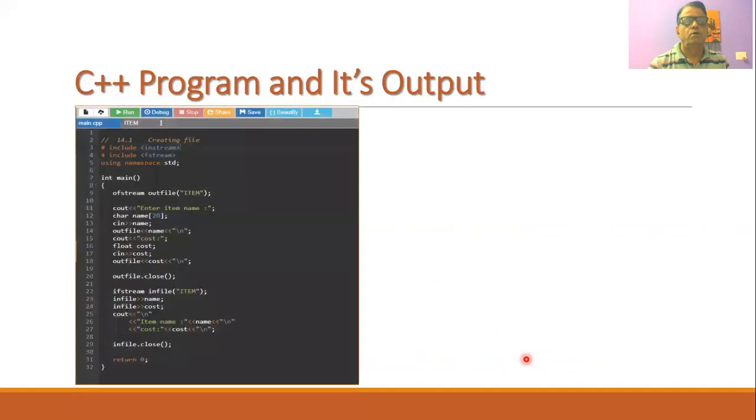Now let us write a simple C++ program in which we are going to create a file. Initially we will include iostream and fstream using the namespace std, because we are dealing with some input output operations, and also with some file operations. Therefore, these two header files are included. Then we will create an output file stream, outFile, and the name of the file is say atom. Initially we don't have a file with us, and therefore we will create the file.